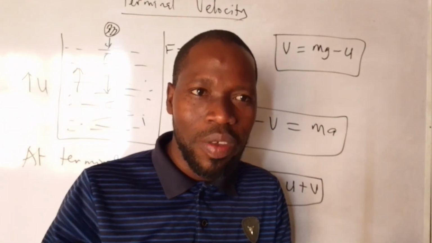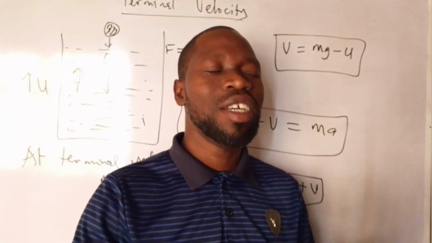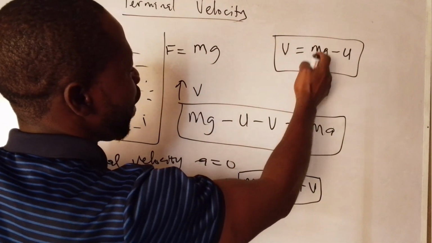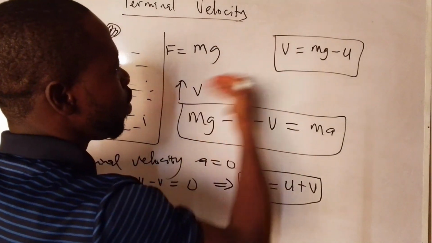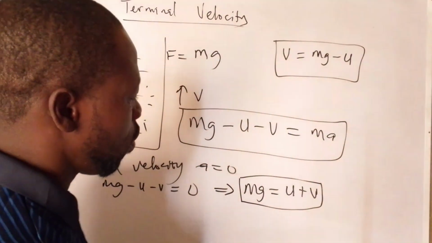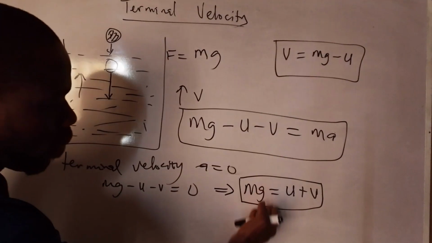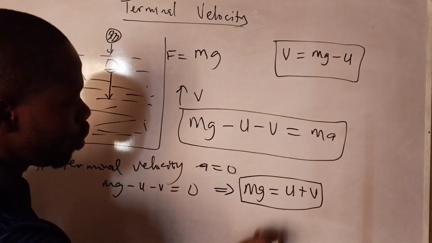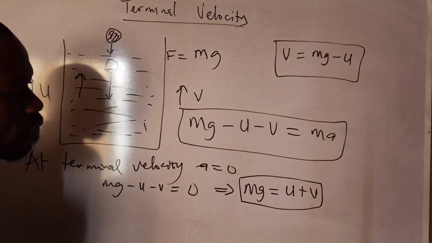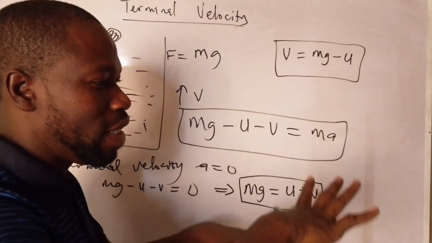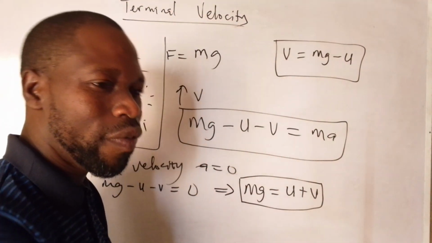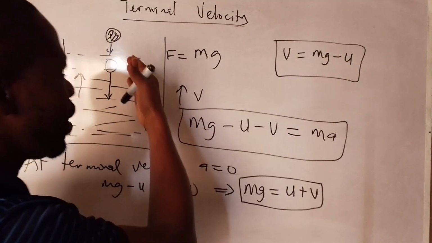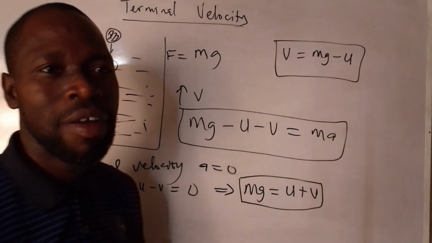So at that point, viscosity is equal to the gravitational force due to the mass of the body minus the upthrust. Or you have it this way: the gravitational force due to the mass of the body in the liquid or fluid is equal to upthrust plus viscosity. At this point, the balance is going at a uniform velocity and acceleration is zero. All right, at this point, that uniform velocity is called terminal velocity.